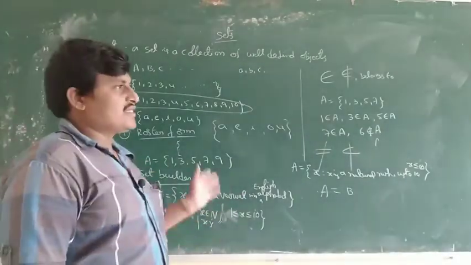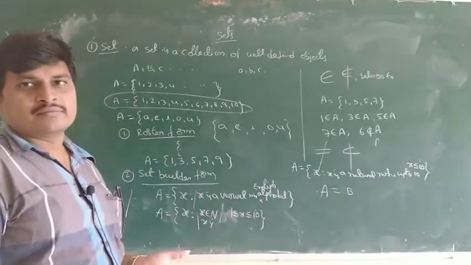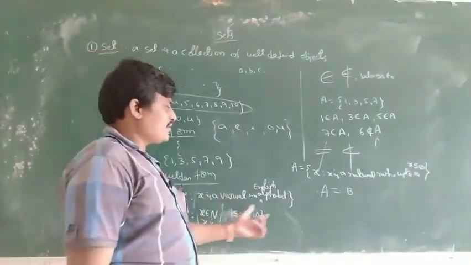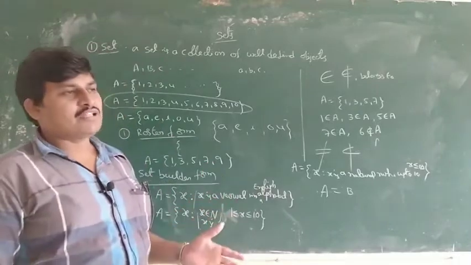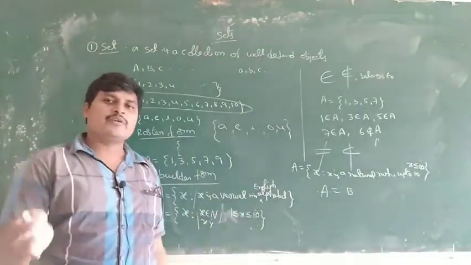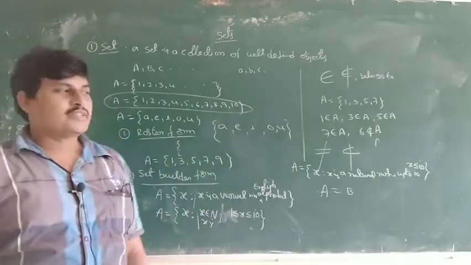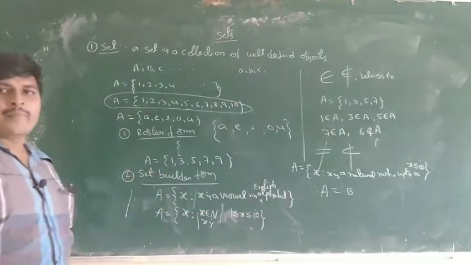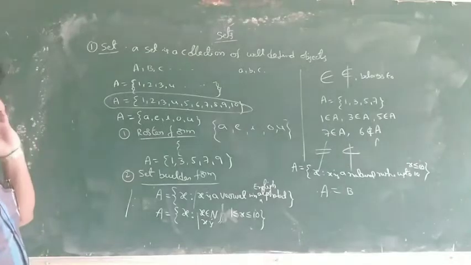Before that, what is a set? This is roster form. Given the roster form, convert it into set builder form, and set builder form into roster form. This is briefly explained.